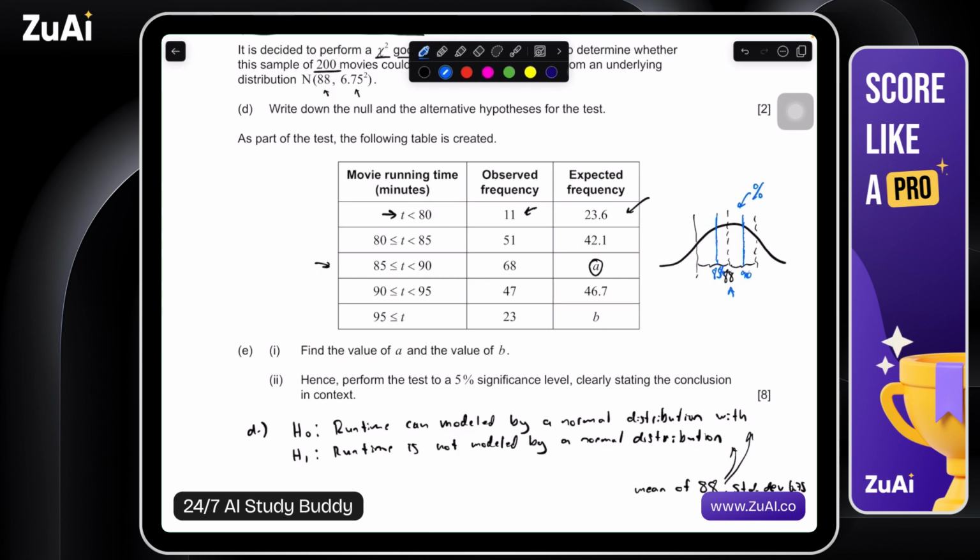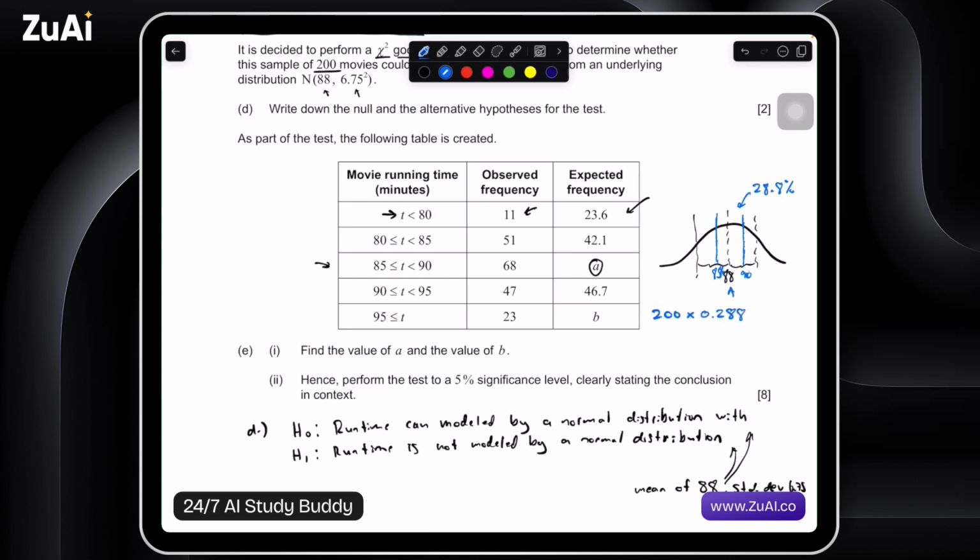So 28.8% is how much we would expect. 28.8% of our values we would expect to fall within this range. And that's not actually the value that we put in, because we have 200 movies and we would expect 0.288 of them. Might as well put some of the other digits as well, just to make sure we get accuracy.